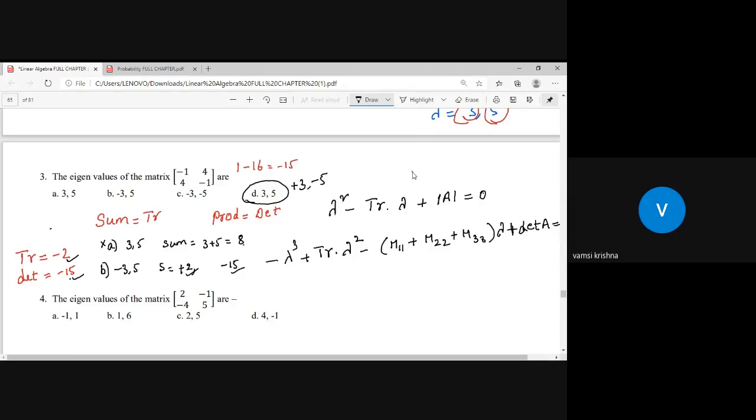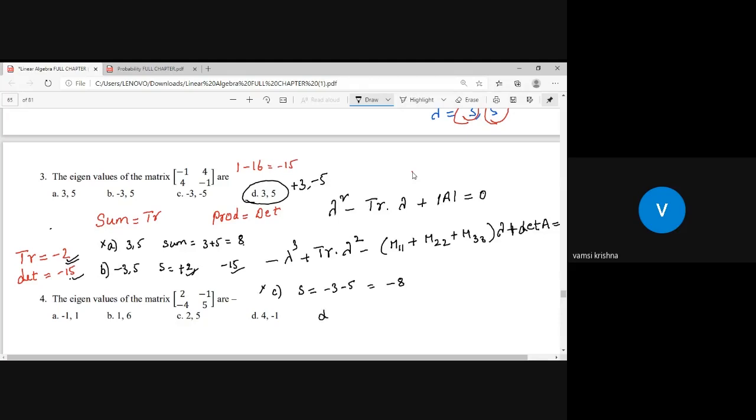Now let me check option C. The sum of the eigenvalues is minus 3 minus 5, that is equal to minus 8. Sir, minus 8 does not match minus 2, so this is a wrong option.